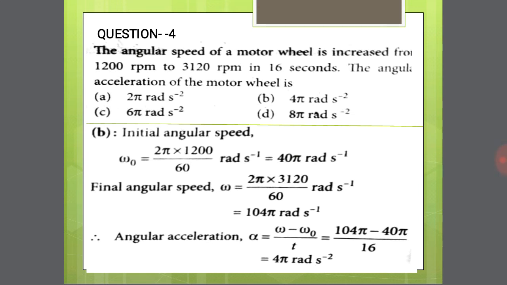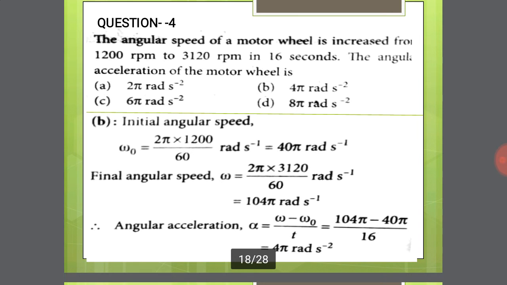Initial angular velocity: 1200 rpm, where rpm means rotations per minute. So omega naught is equal to 2 pi into 1200 divided by 60. Simplifying this equation, we get 40 pi radian per second. This is the initial angular velocity. Now the final angular velocity: omega is equal to 2 pi into 3120 divided by 60. Simplifying, we finally get 104 pi radian per second.